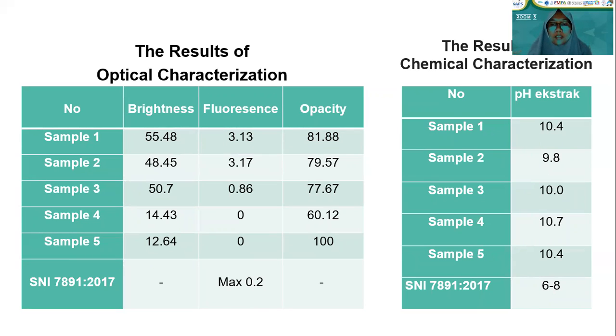And this is the table of optical characterization and chemical characterization. The principle used in paper brightness is the brightness or degree of whiteness of paper, which can be measured with a tool, and the results are read directly in percent units. Samples 1, 2, and 4 have a high degree of brightness due to the bleaching process. Meanwhile, sample 5 has the lowest degree because there is no bleaching process.